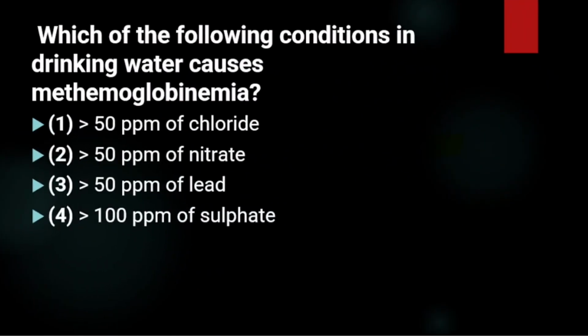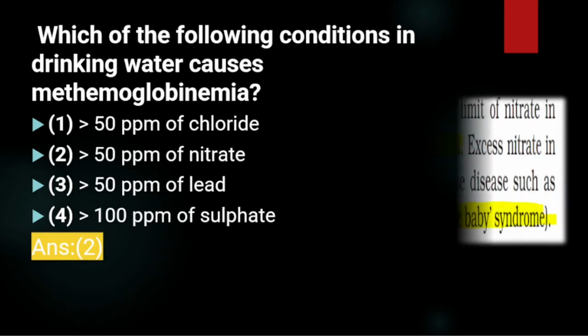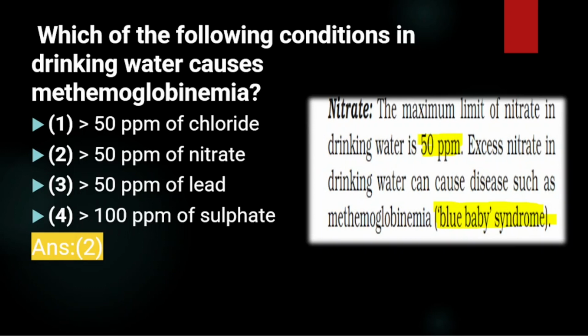Which of the following conditions in drinking water causes methemoglobinemia, also called blue baby syndrome? The answer is the second option, that is more than 50 ppm of nitrate. The option is very simple here, but it can be modified. So try to remember this limit, the maximum limit.